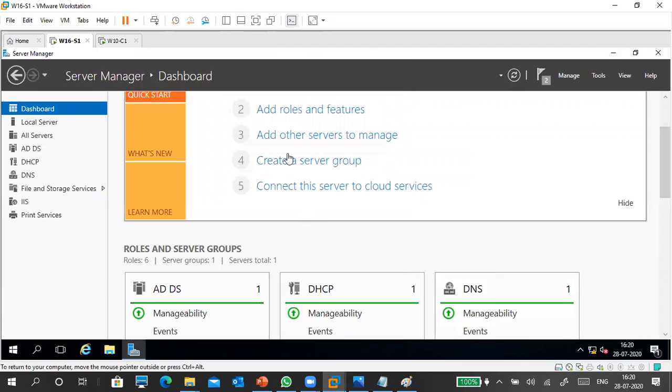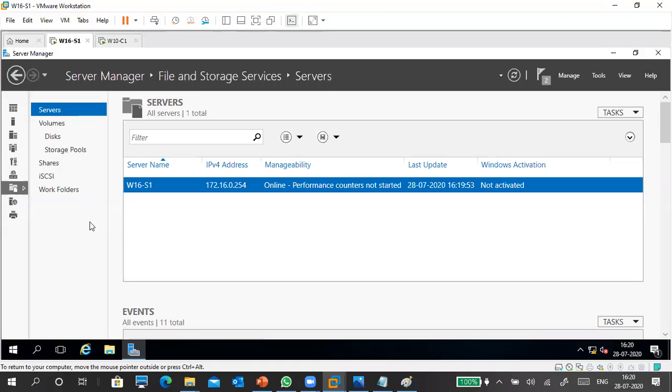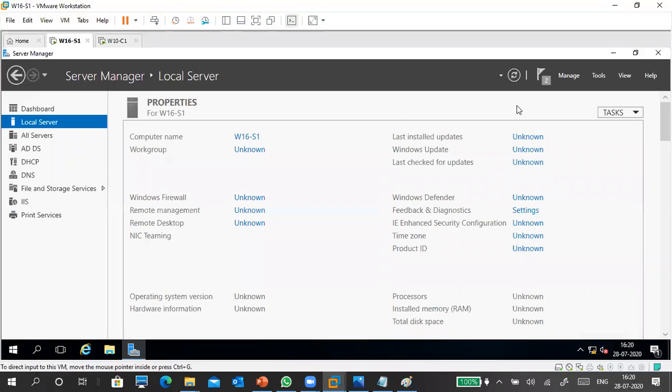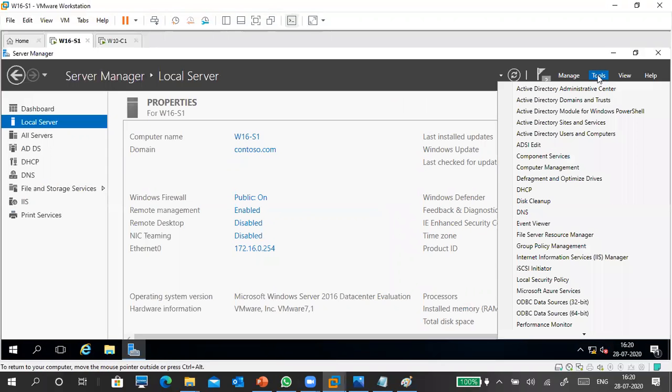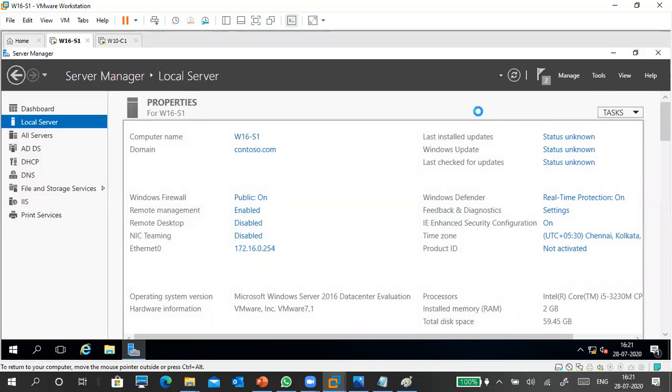Close. Okay, so your FSRM is in the same thing, File and Storage. What you install from File and Storage, from there only. Okay, so click on Shares. No, sorry, it is in Tools only. Sorry, Tools. These are all blocking my view. Okay, this one. Resource Monitor. Where is File Server? Yeah, this is the File Server Resource Manager. Open it. It is in Tools only.